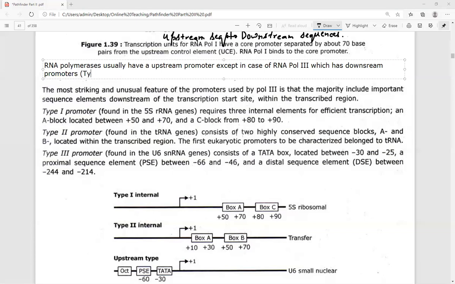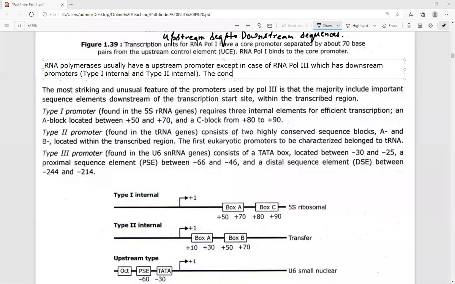These are type 1 internal and type 2 internal. Okay.